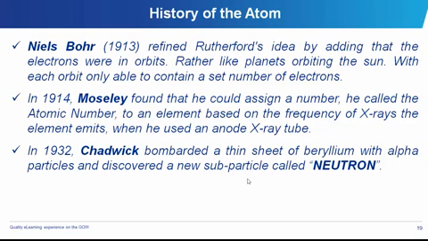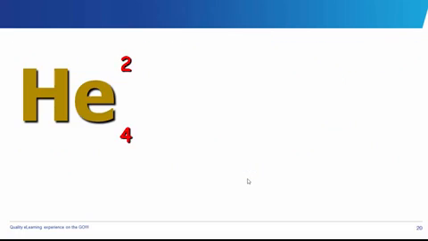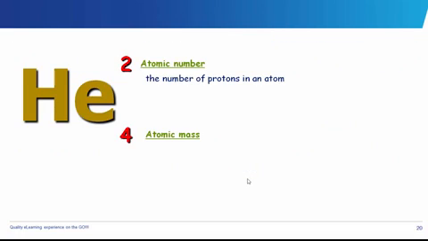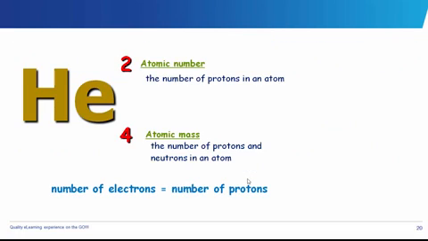In 1932, Chadwick bombarded beryllium sheets with alpha particles, and then a new substance was discovered, and it was called the neutron. From there we knew the atom contains 3 different components: the proton, the neutron, and the electron.